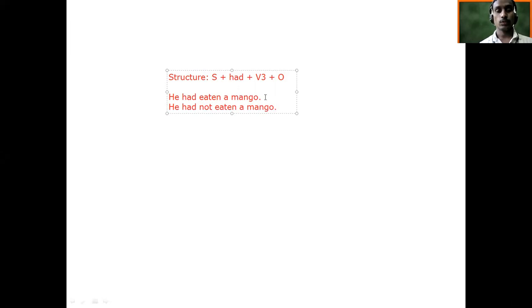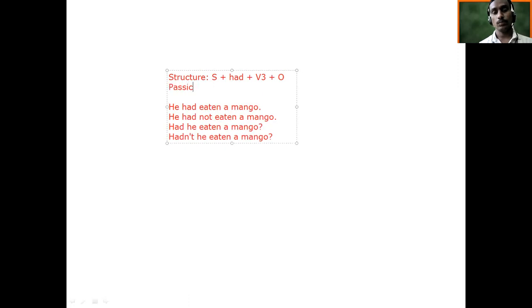Okay, then you have to ask a question. You can ask a question like this. Had he eaten a mango? Then you can ask negative. Hadn't he eaten a mango? So you can ask a negative question also. Okay, so I would like to just make the passive structure also here. For earlier tenses I could not give it, but if you want to make it passive, the sentence in passive is: a mango had been eaten by him.